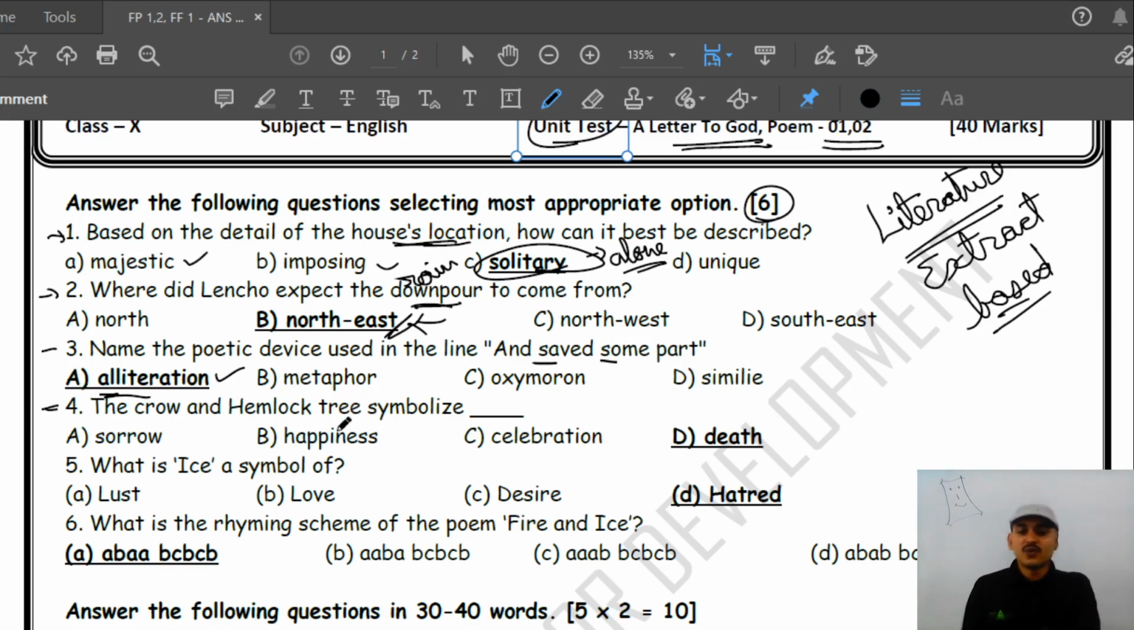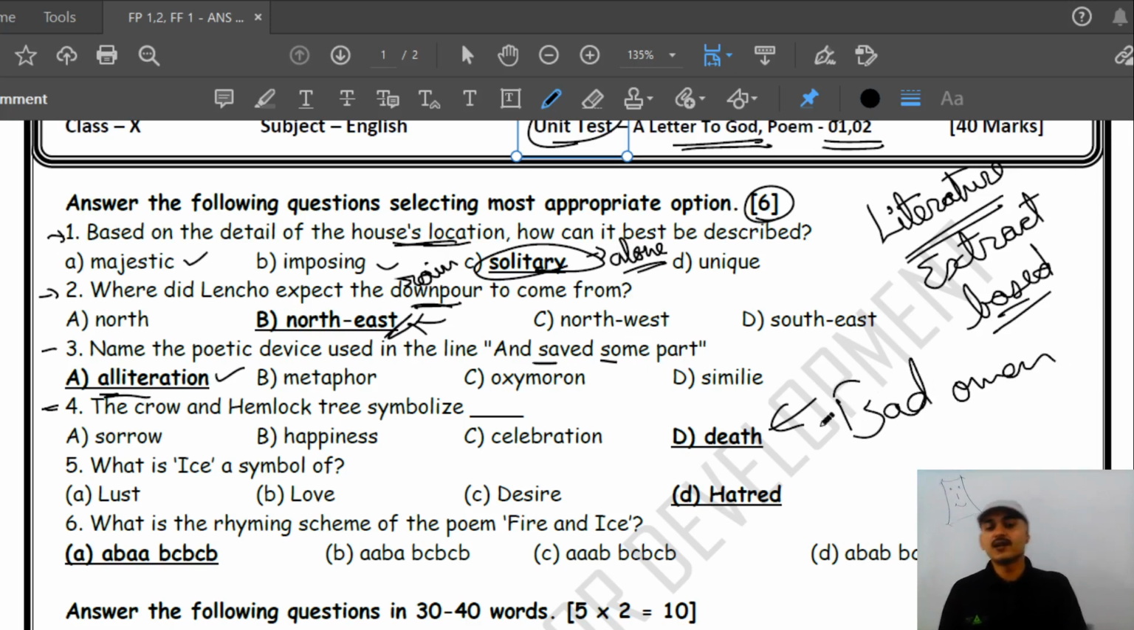Question number four, the crow and the hemlock tree symbolizes what? It symbolizes death. So it is always taken as a bad omen. Always remember that as a part of bad omen it was taken, but here the poet took it in a positive way. Okay. So next question: ice is a symbol of what? Okay, ice is a symbol of hatred. And do you remember what symbolizes desire? For desire they used fire. Okay, I hope you remember this word.